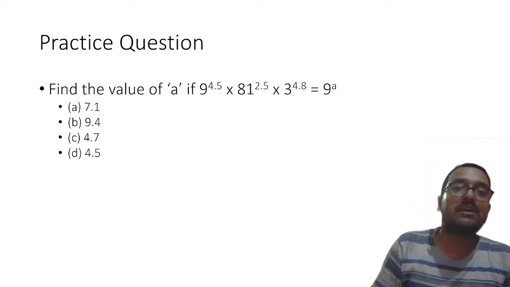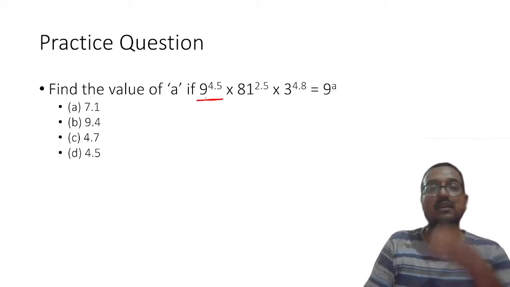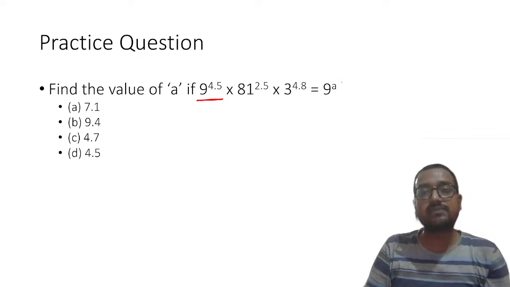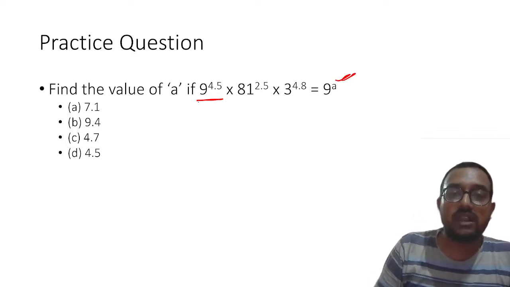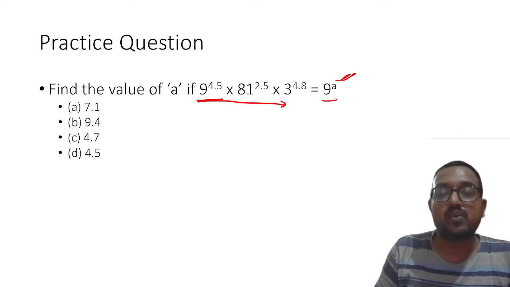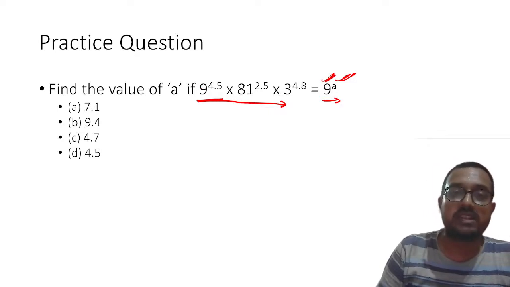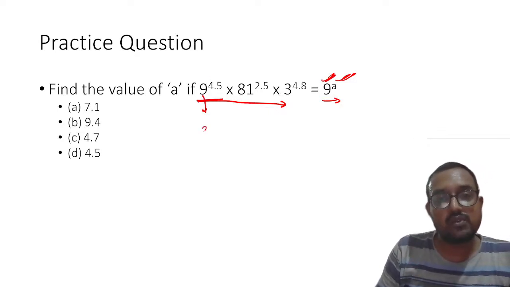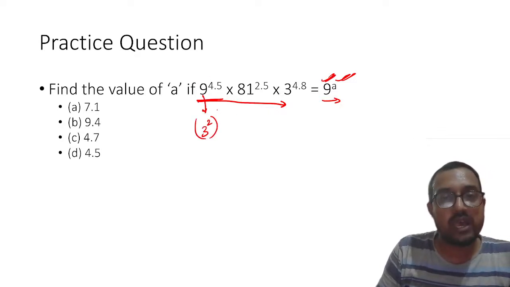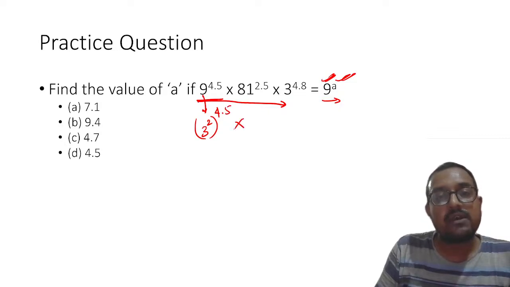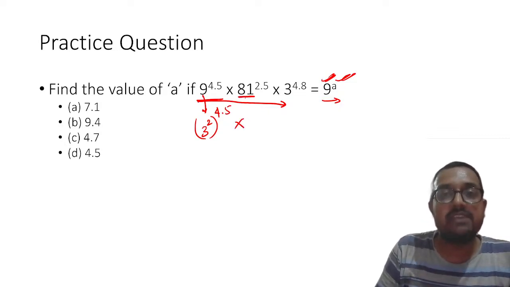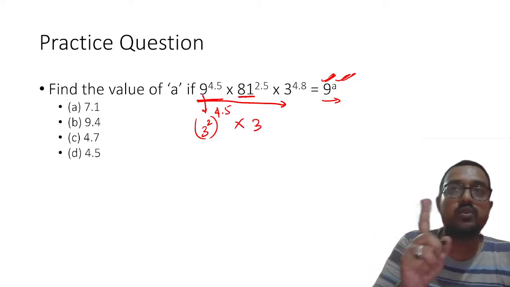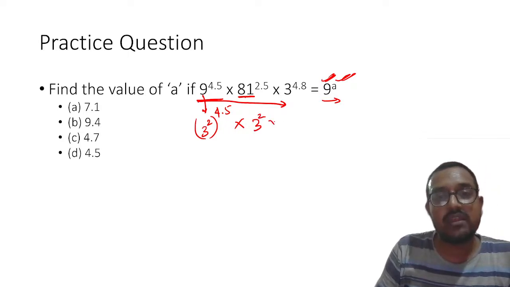Now my dear students, let us talk about this one. See, to find this value of a, we can convert each and every one into 3 raised to power something. So if I try to do this, 3 square raised to power 2.5, 4.5 multiplied by 81. 81 means 9 into 9, so this will be 3 square into 3 square, right?